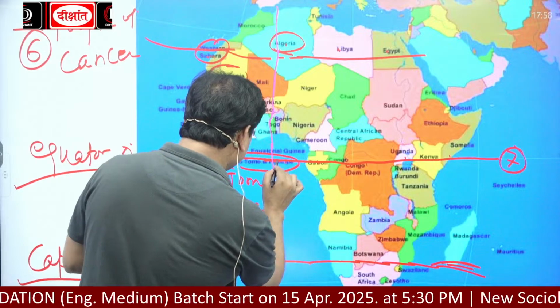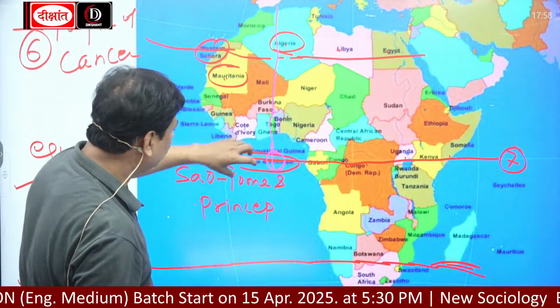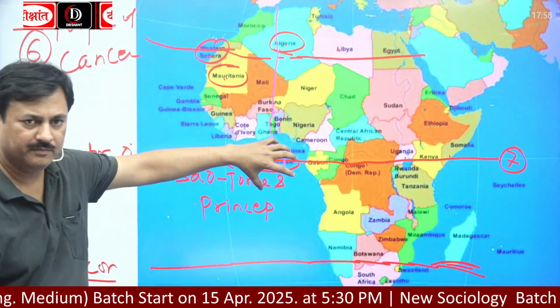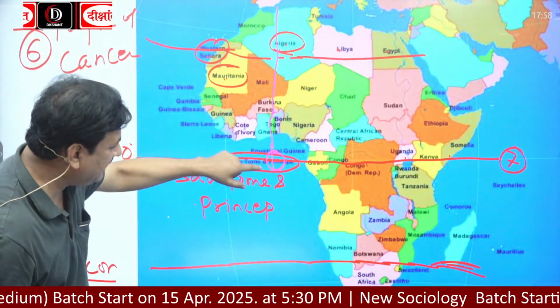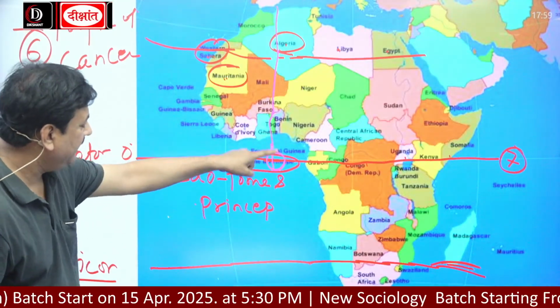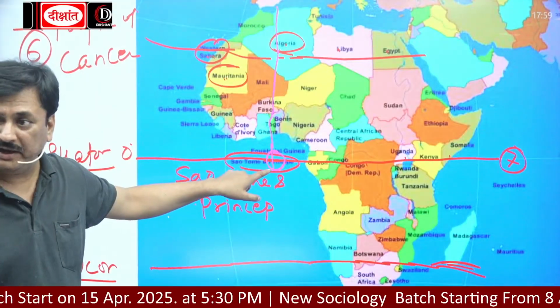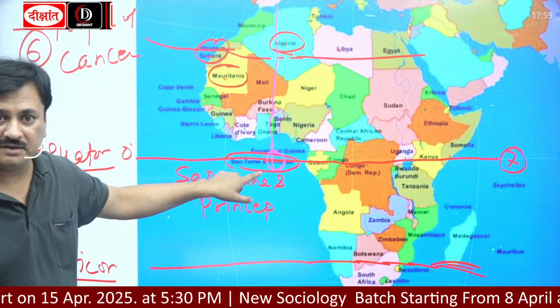And this is the Gulf of Guinea, where it meets the equator, 0 degree.